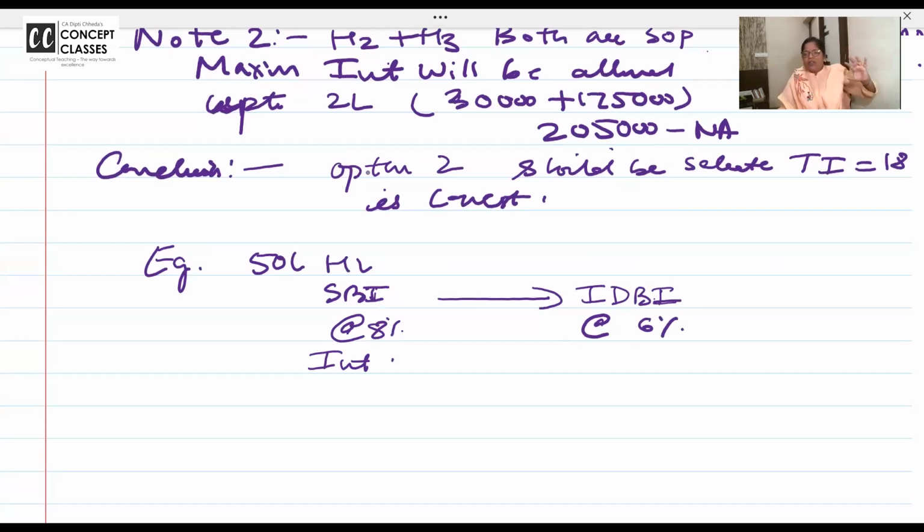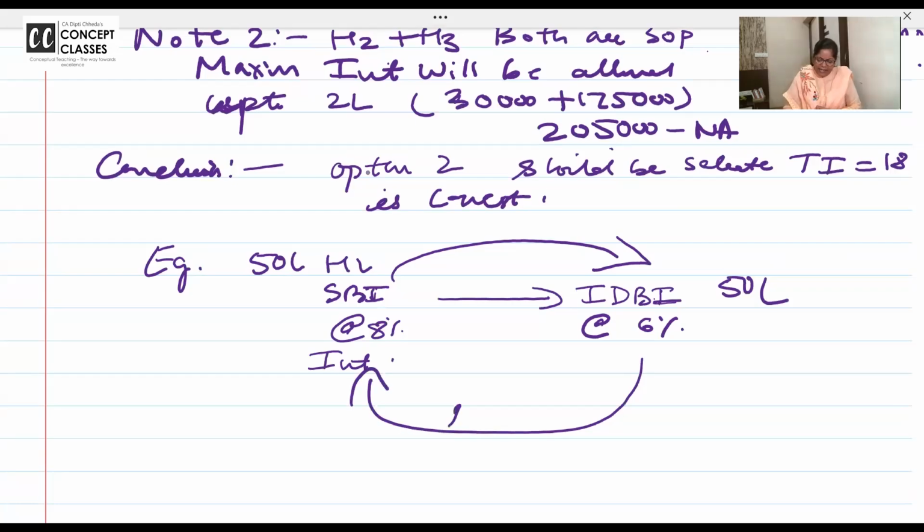And see, a housing loan is for 10 years, 12 years, 15 years. So I'll say, okay, I will shift my housing loan to IDBI. Very practical example. IDBI is now giving me 50 lakh rupees at 6%. That 50 lakhs I'll repay to SBI, and SBI bye-bye. Now I'm paying interest to IDBI at 6%. What's the benefit for me? I'll save 2% interest. Ma'am, what difference will 2% make? This is 50 lakhs, I gave an example. Housing loans are 1 crore, 2 crore, 3 crore, 5 crore. So 2% is also a huge amount.